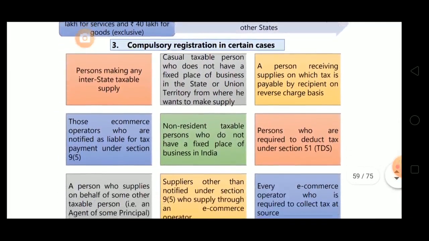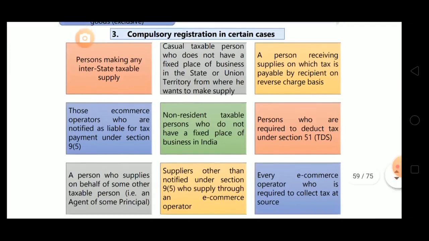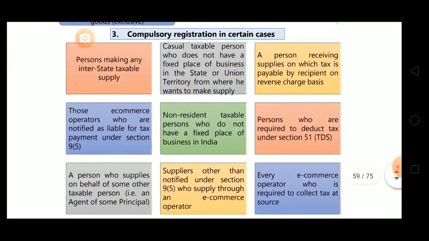Now the third point is compulsory registration in certain cases. Now see this one, compulsory registration. A person making any interstate taxable supply. If any person makes an interstate, not intrastate, interstate taxable supply, then that person is liable to take the registration. It means it's compulsory for that person to take the registration. Now there is one exemption in this. Hope you guys remember this.